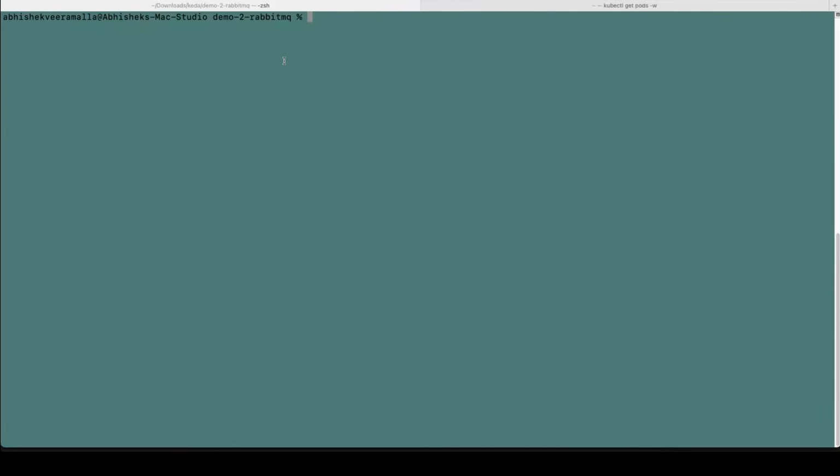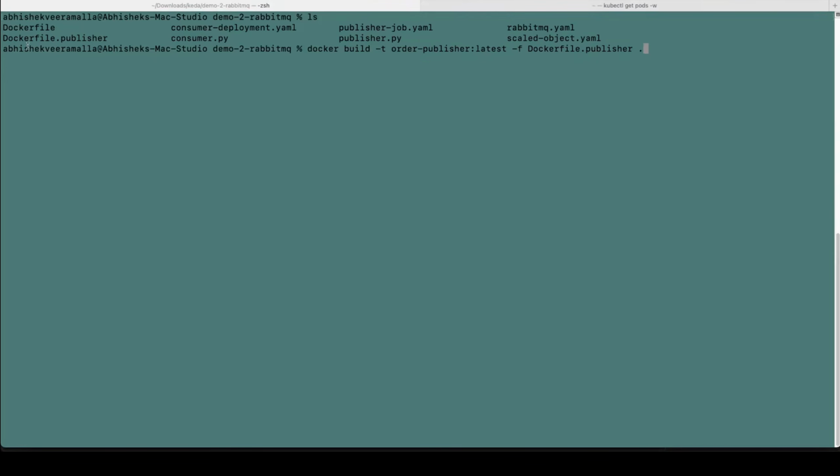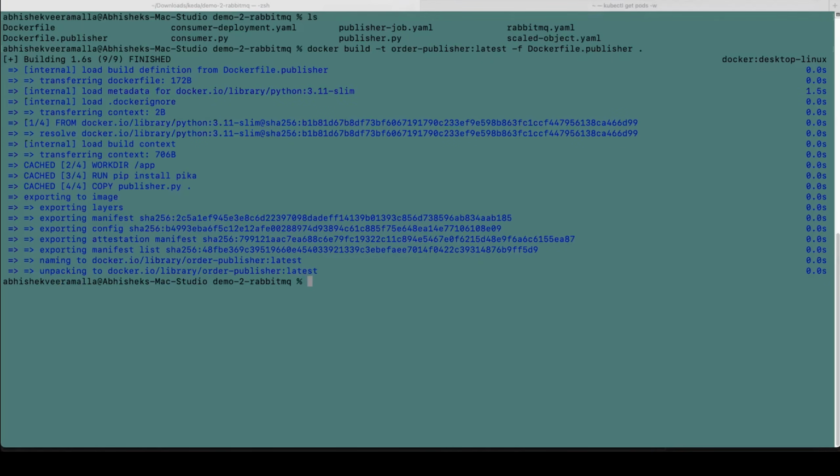So we will first create the fake load. How? Don't worry. I have that application created with the help of AI. So we just have to build the Dockerfile for the publisher. This is the Dockerfile for the publisher, and this is the publisher.py source code. If you want to see how I simulated the fake load, you can go through publisher.py. But right now, let's create the Docker image and load that image to the cluster, demo-keda-2.